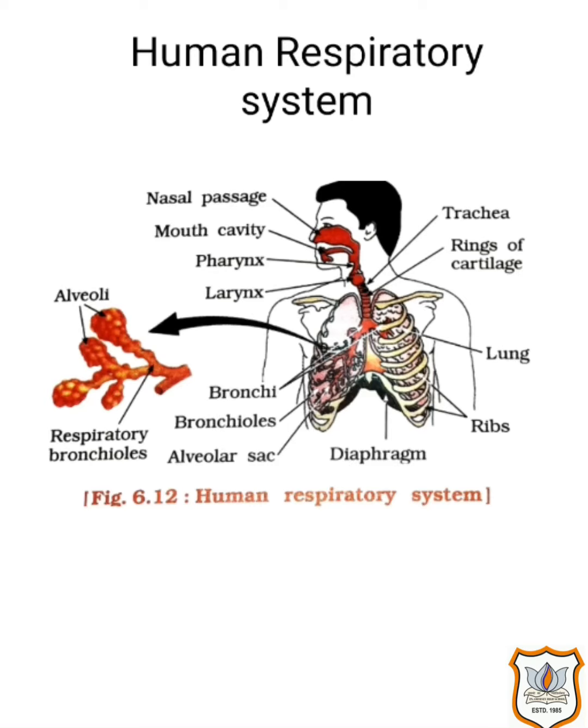Here we can observe this in the diagram. The walls of the alveoli contain an extensive network of blood vessels. When we breathe in, we lift our ribs and flatten our diaphragm. The diaphragm, shown in the figure, is the lower part of the human respiratory system, and the chest cavity becomes larger as a result. Because of this, air is sucked into the lungs and fills the expanded alveoli.